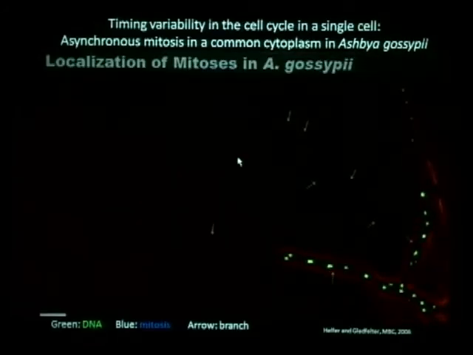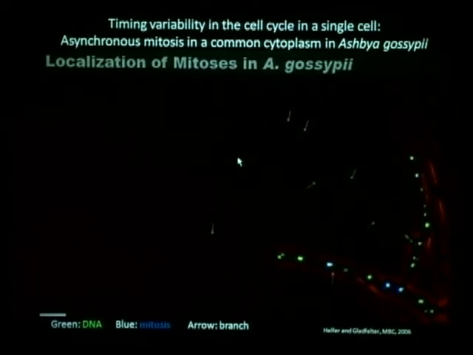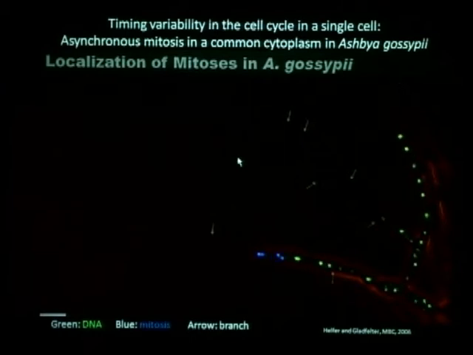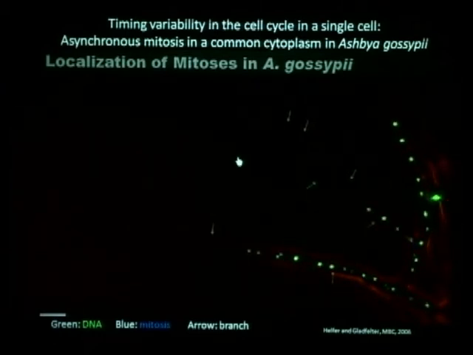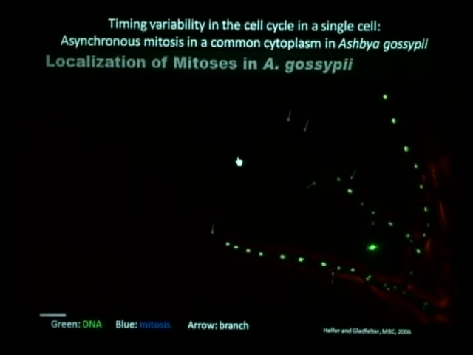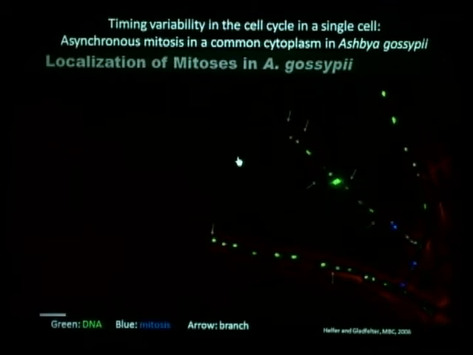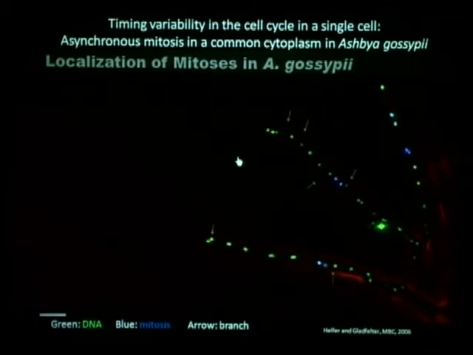For studying the cell cycle timing variability, we are using a model organism called Ashbya, and you can also see that on my t-shirt. This is a multinuclear filamentous fungus and also a close relative of budding yeast. What makes Ashbya really cool for this research is that you can observe multiple cell cycle progressions and nuclear divisions within a single cell. So let's look at the movie.